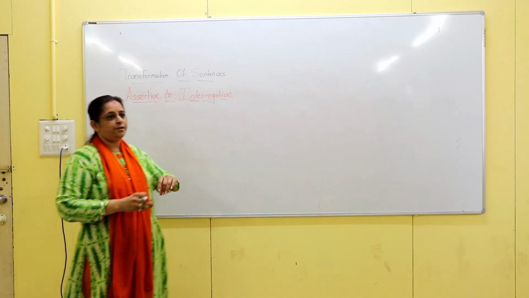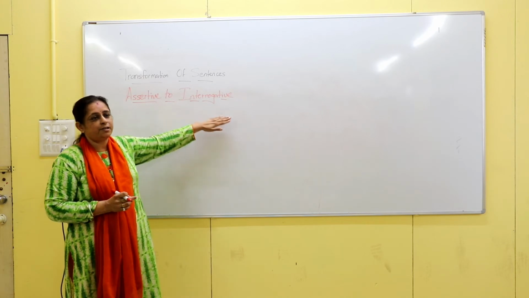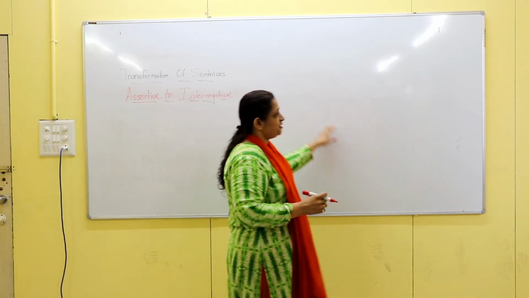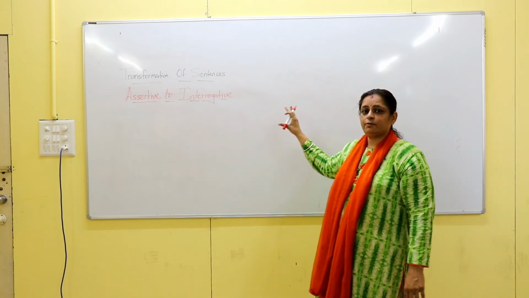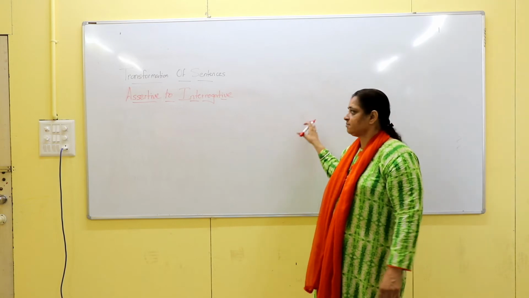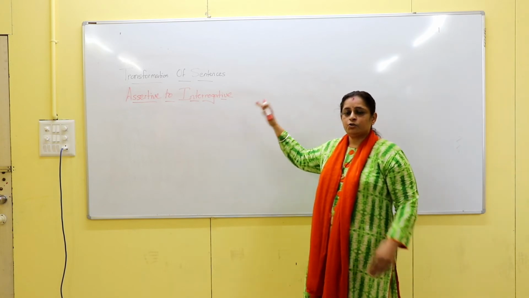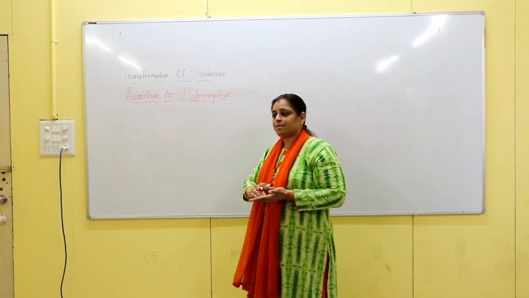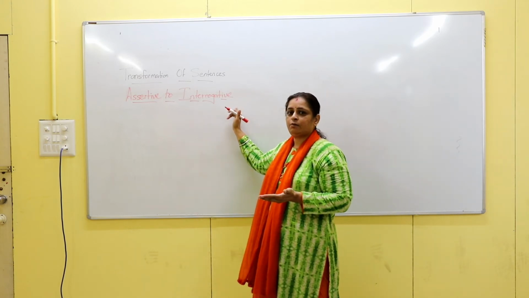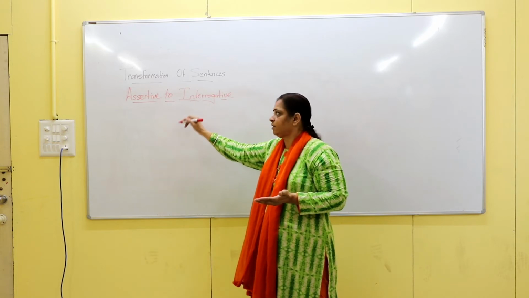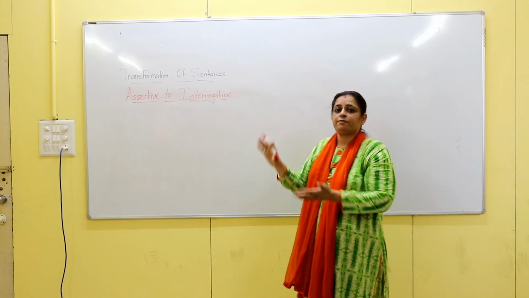So after we finish with affirmative to negative, the next type of transformation of sentences is an assertive sentence to be converted into interrogative. Now assertive sentence means what? The given sentence can be either affirmative or negative. It can be any, that is why it is said to be an assertive sentence. So when you are transforming an assertive sentence into interrogative, you should have the knowledge that the given sentence is affirmative or negative, because the second step depends upon the first step.